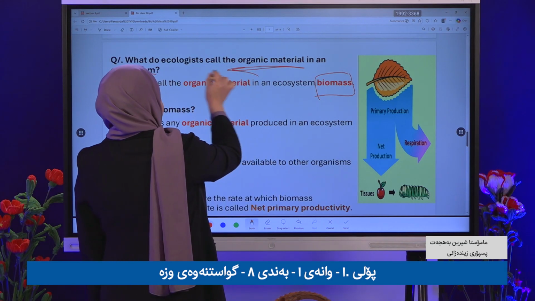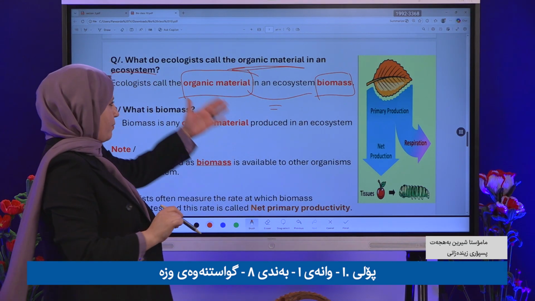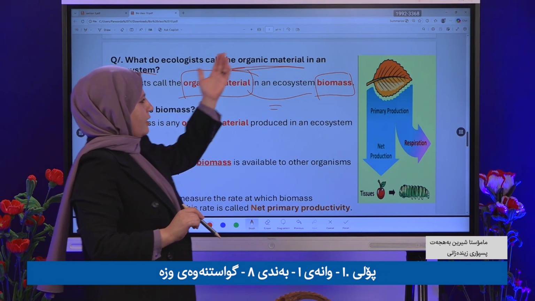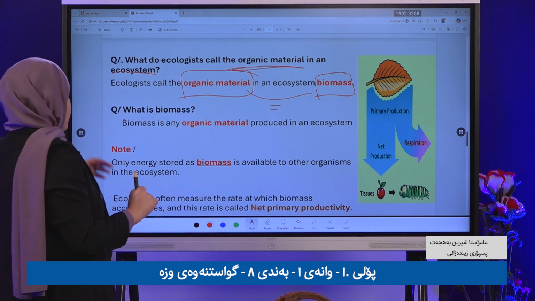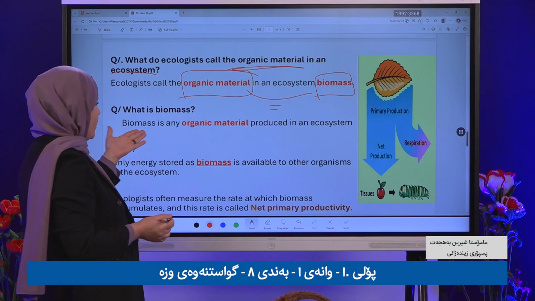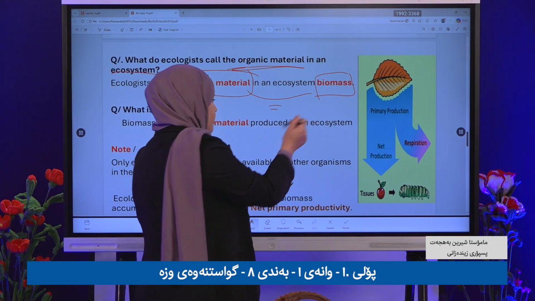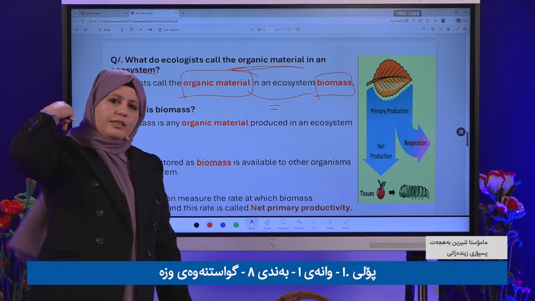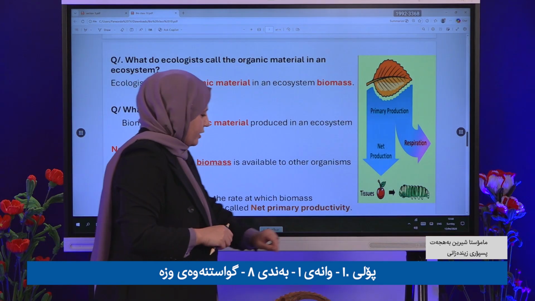So biomass and organic materials are the same thing. But in an ecosystem, don't say organic material, say biomass. Clear? That's all. So what is biomass? Biomass is organic material produced in an ecosystem by two processes, as I mentioned, photosynthesis and chemosynthesis. Look at some important notes.